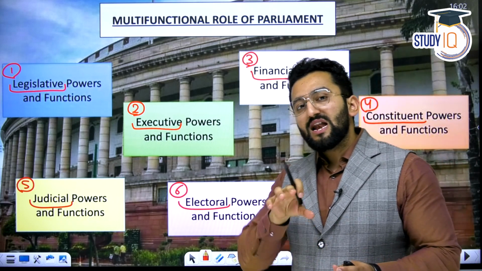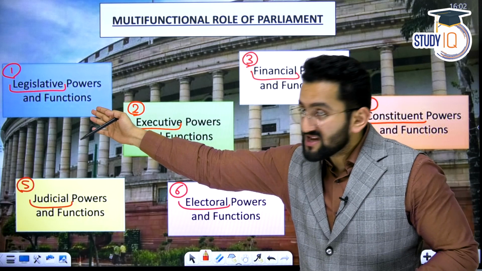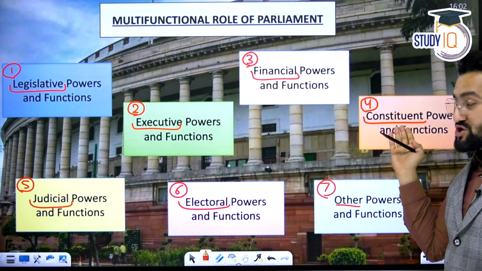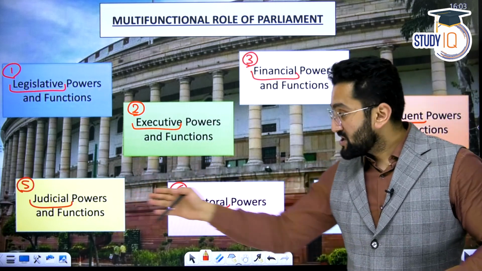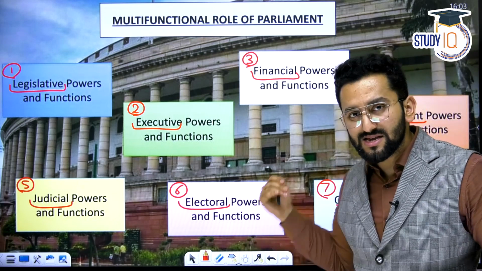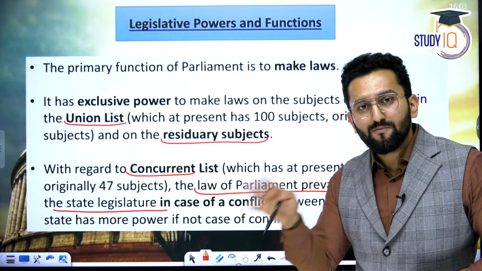All of us know the legislative aspect is a prominent one, meaning to make law. Apart from legislative power, Parliament also has executive power, financial power, constituent power, meaning powers related to amendment of the Indian Constitution, then judicial power, electoral power, and other powers, meaning we are going to talk about privileges there. Okay, let's start with the legislative power, the law-making power.